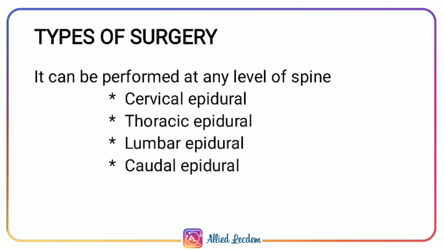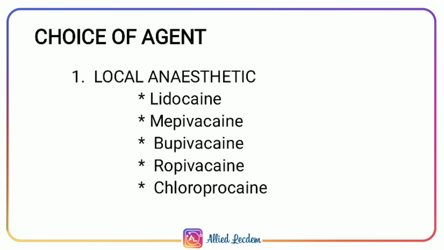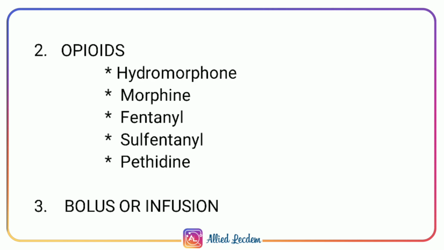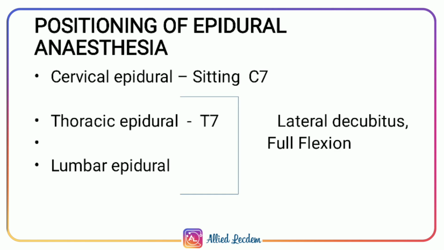Types of surgery. It can be performed at any level of spine: cervical epidural, thoracic epidural, lumbar epidural, and caudal epidural. Choice of agents: local anesthetics, lidocaine, mepivacaine, bupivacaine, ropivacaine, and chloroprocaine. Opioids: hydromorphone, morphine, fentanyl, sufentanil, and pethidine. Bolus or infusion.